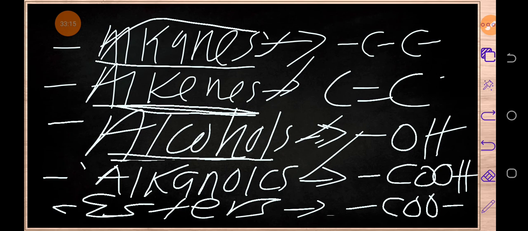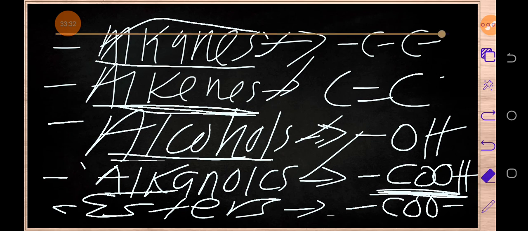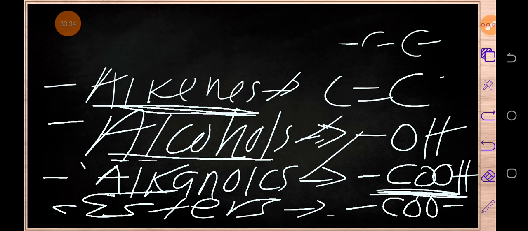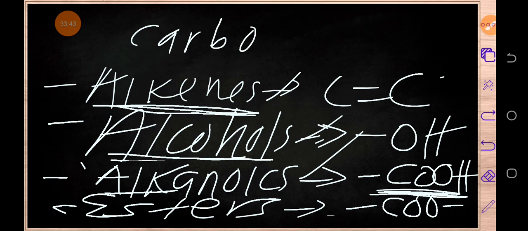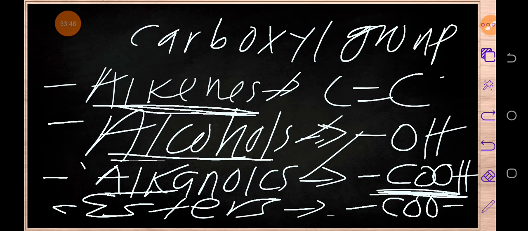When we talk of the functional group for alkanoics or acids, this functional group, which is right over here, is called the carboxyl group. Carboxyl group. Let me just write it. Carboxyl group. So this is how we call this functional group.